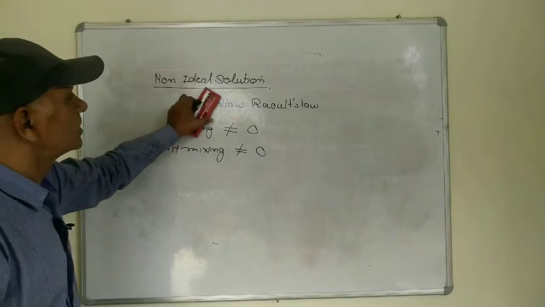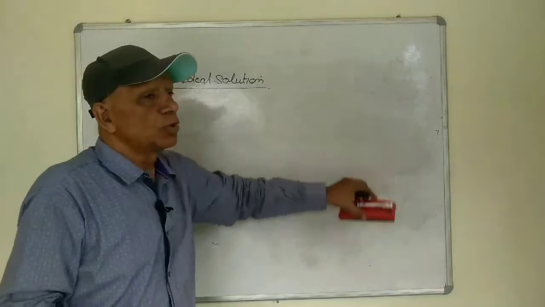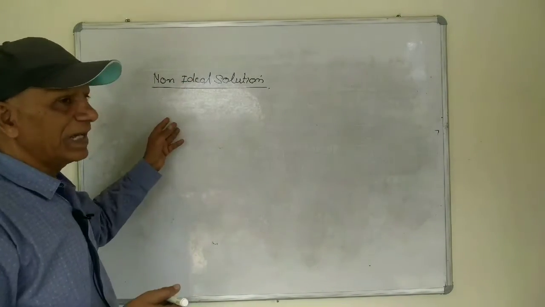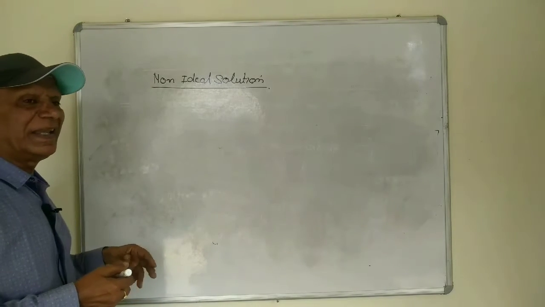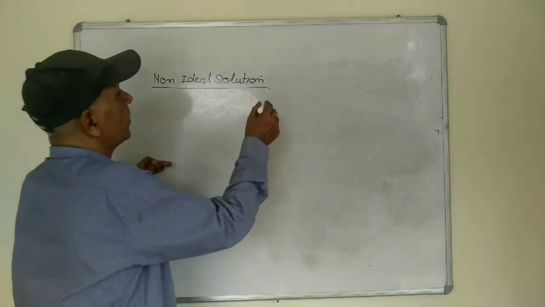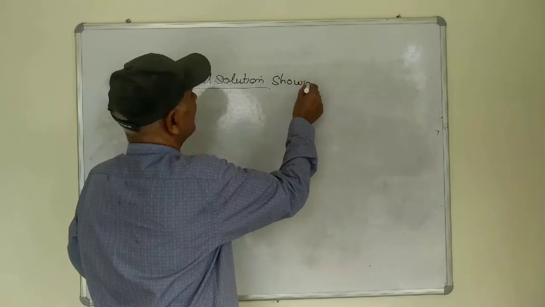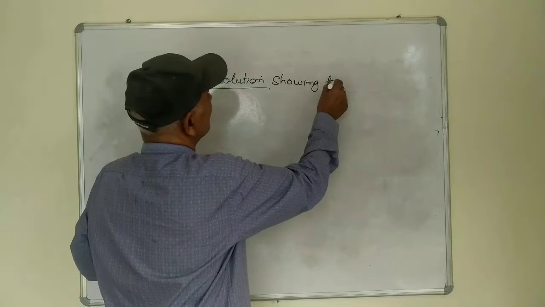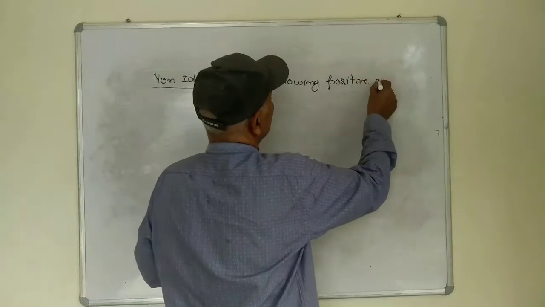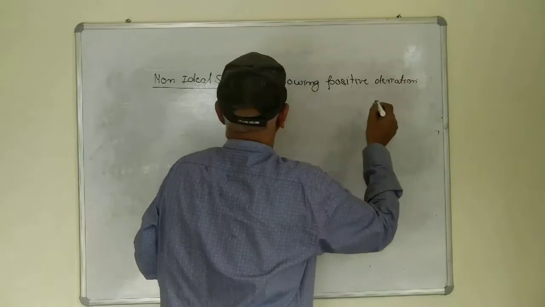The non-ideal solutions are of two types. The solutions showing the positive deviation from the Raoult's law and the solutions showing the negative deviation from the Raoult's law. So the non-ideal solution showing the positive deviation from Raoult's law.